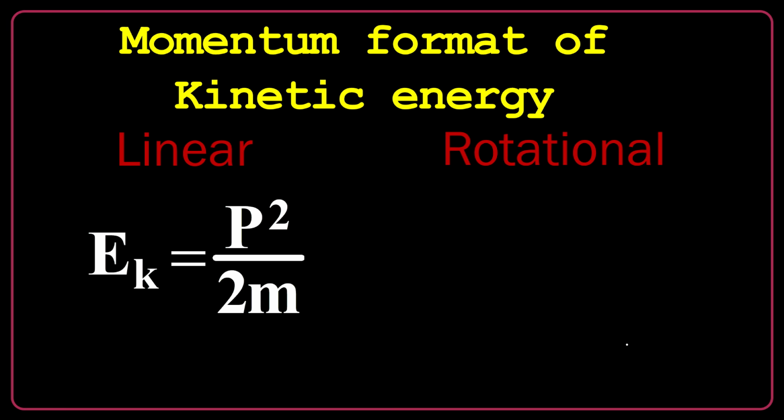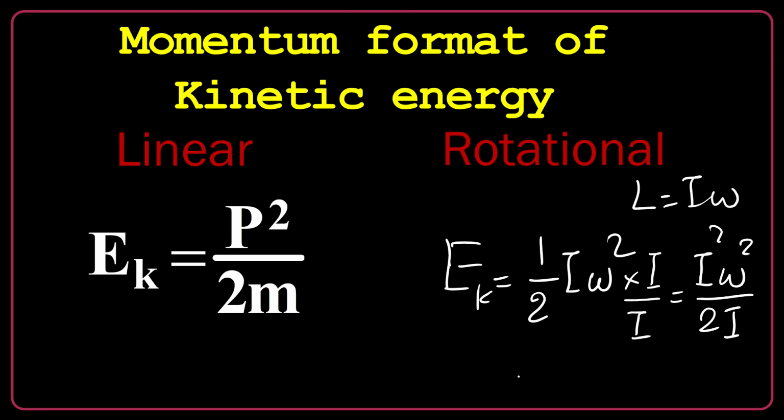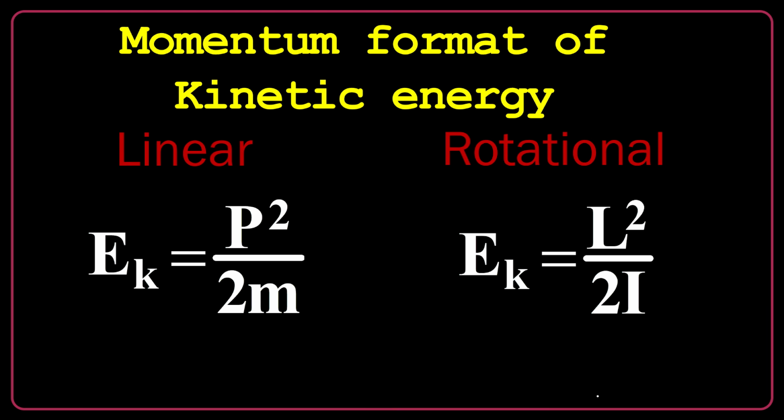Another format, let's say the momentum format of kinetic energy. We have the same thing in rotational motion. Kinetic energy in rotational motion is a half of I omega squared. Then I multiply both upstairs and downstairs by I. So I have I squared omega squared divided by 2I. And then L is I omega, so it seems like L squared over 2I. It's another momentum format of kinetic energy in rotational motion.